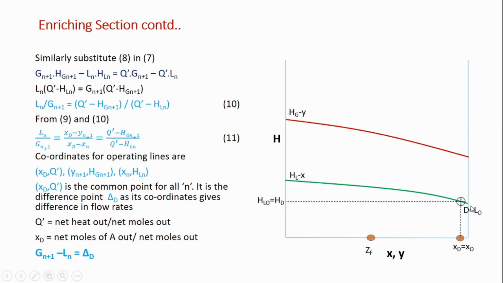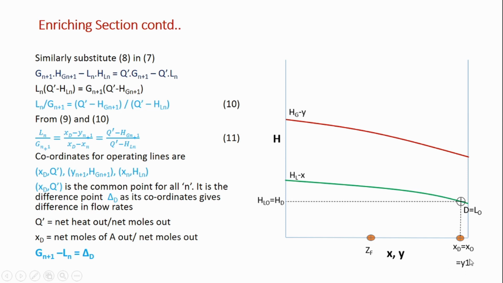Let us represent this point as D. So this gives the information about the distillate, and it also gives information about the reflux, which is L0. This is the external reflux, and this point gives the enthalpy and the composition of D and L0. So let us mark this point as D or L0.